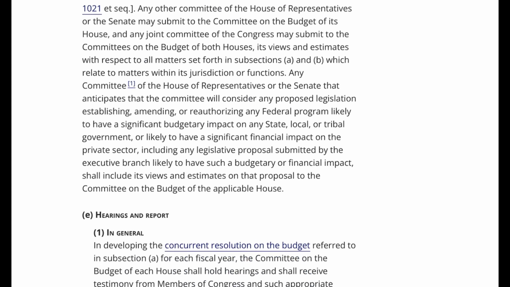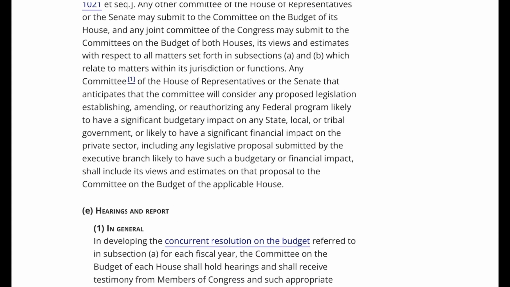Any committee of the House of Representatives or the Senate that anticipates that the committee will consider any proposed legislation establishing, amending, or reauthorizing any federal program likely to have a significant budgetary impact on any state, local, or tribal government, or likely to have a significant financial impact on the private sector, including any legislative proposal submitted by the executive branch likely to have such a budgetary or financial impact, shall include its views and estimates on that proposal to the Committee on the Budget of the applicable House.